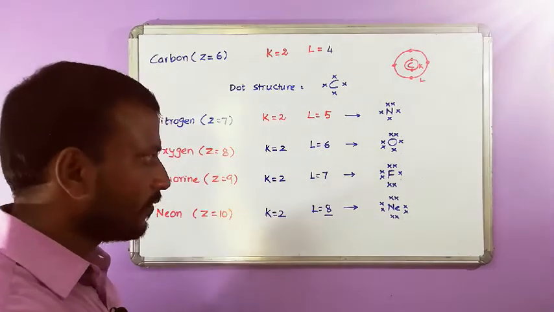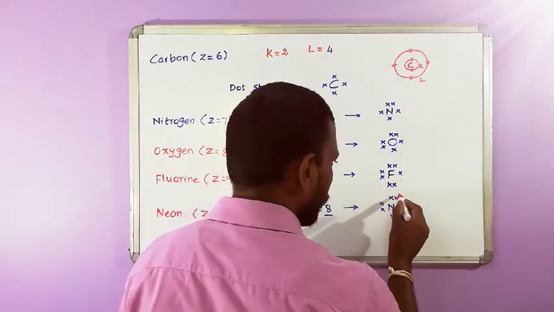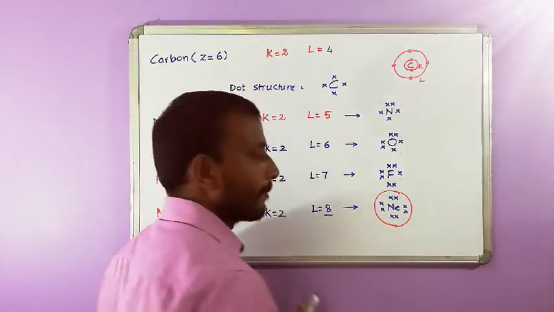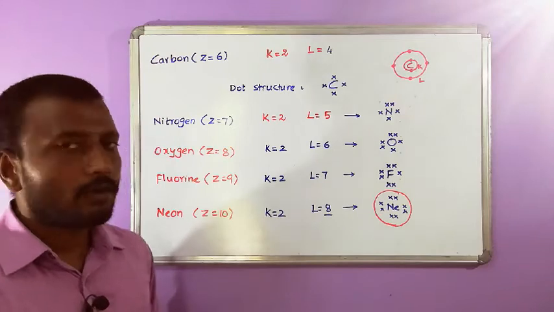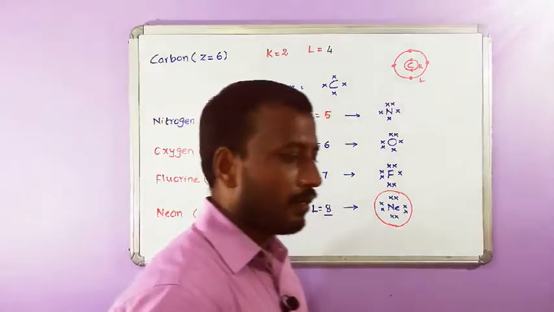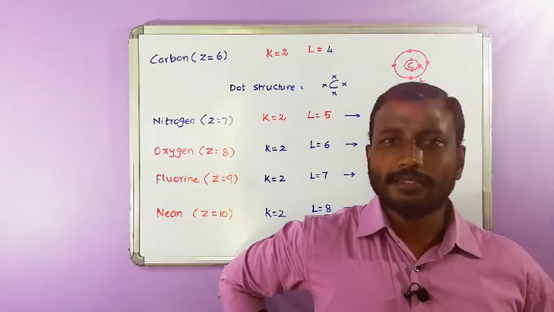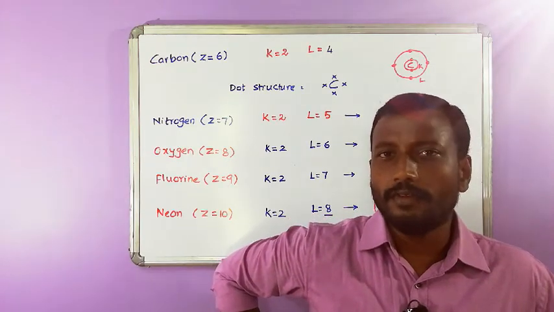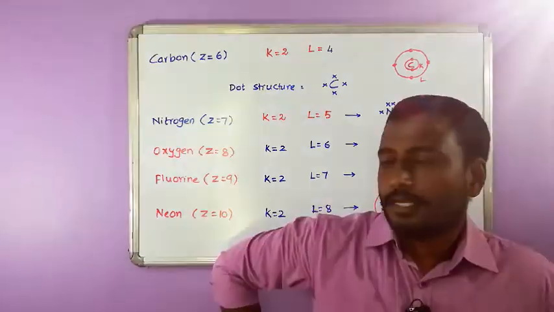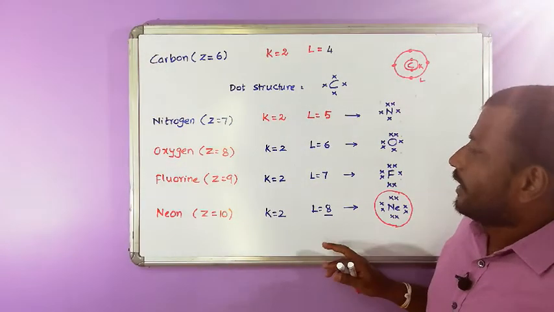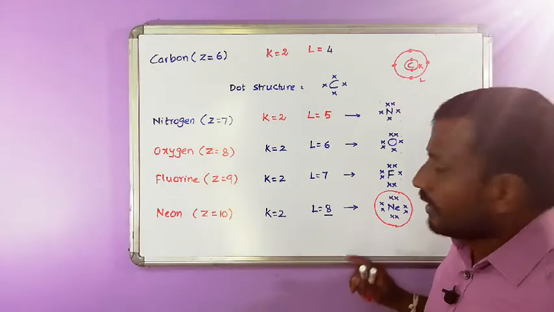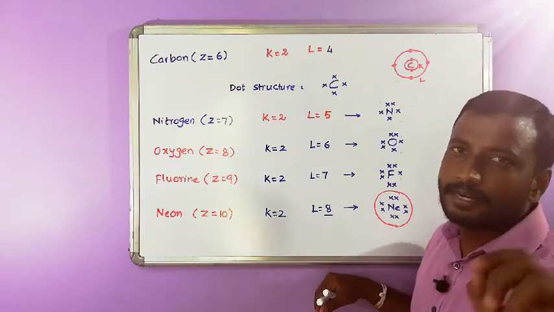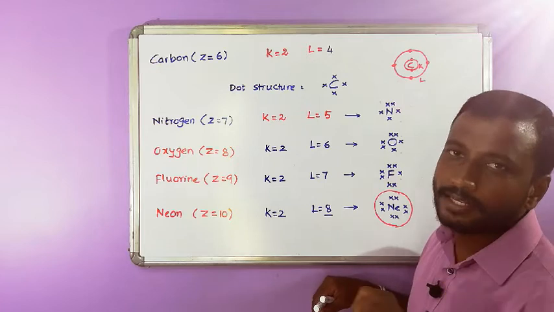What is the importance of neon? Helium, neon, argon, krypton, xenon are called noble gases. Noble means noble in their behavior, peculiar in their behavior, inert in their behavior. So neon has 8 electrons in its outermost cell, in its valence shell.